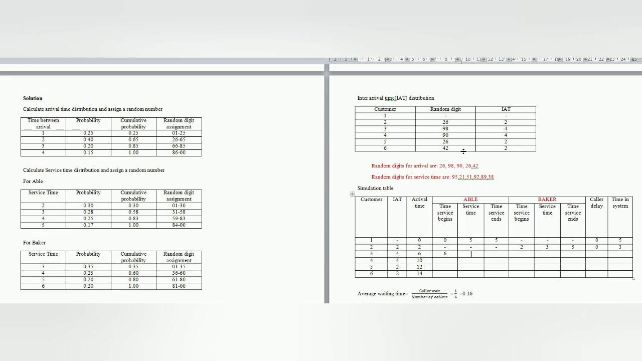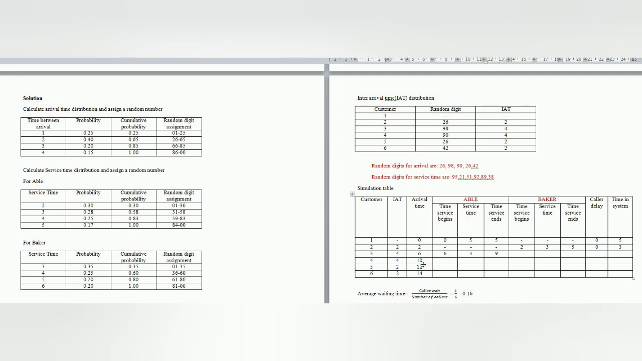Service time: how to calculate the service time? We have to see the random digit for service time. The third value is 51, so the work is assigned to Able. We look up 51 in the Able table. It lies between 31 to 58, so the service time at that point is 3. So the service time ends at the 9th minute.